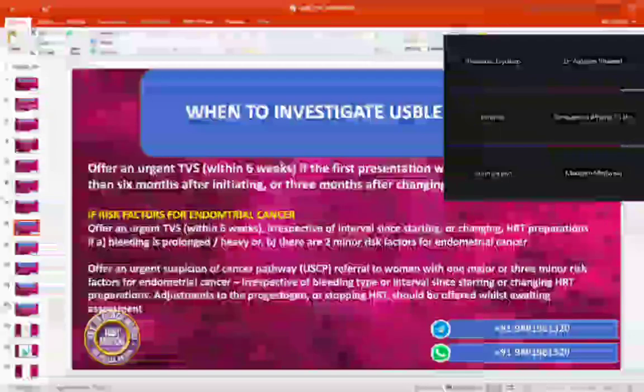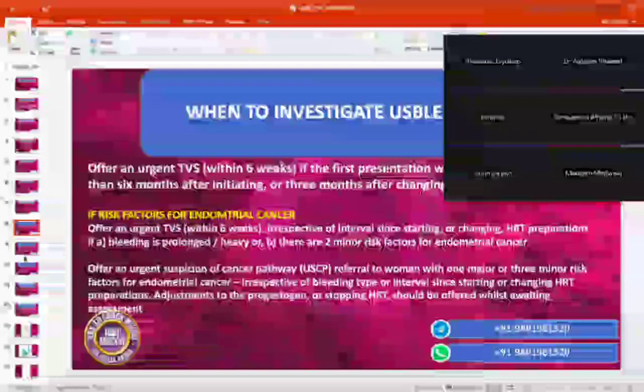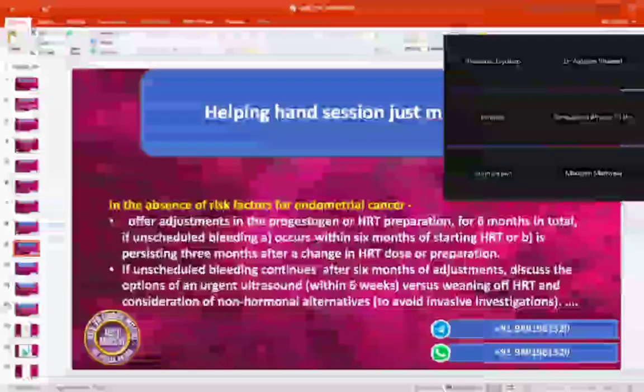Arey, bolo bhai. More than 6 months, and less than 6 months. Here what have they given? Within 6 months. And what does it mean by Taskeen?